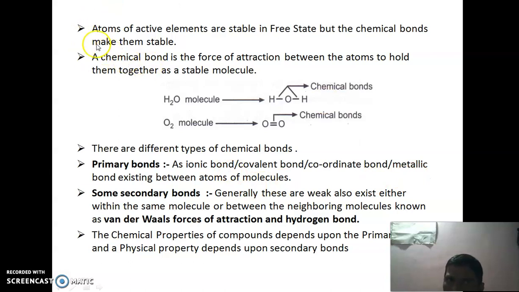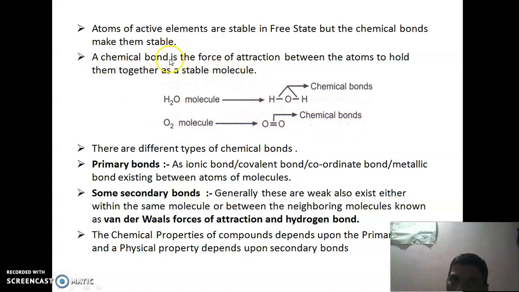Now, chemical bonding. A chemical bond is formed due to the force of attraction between atoms, holding them together as a stable molecule. For example, water is a molecule, and between hydrogen and oxygen a bond is formed. These bonds are known as chemical bonds. In the O2 molecule, a chemical bond is formed between the oxygen atoms.